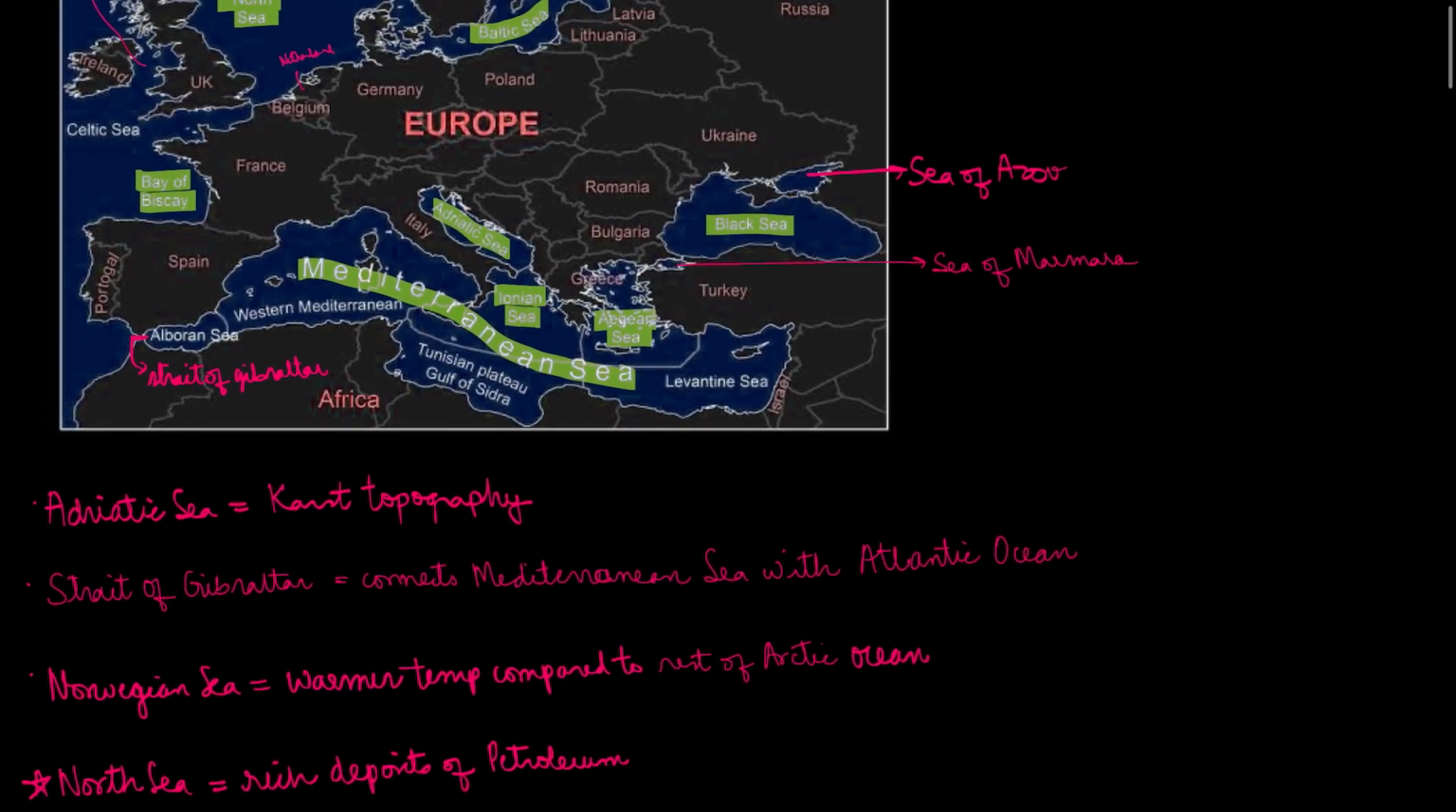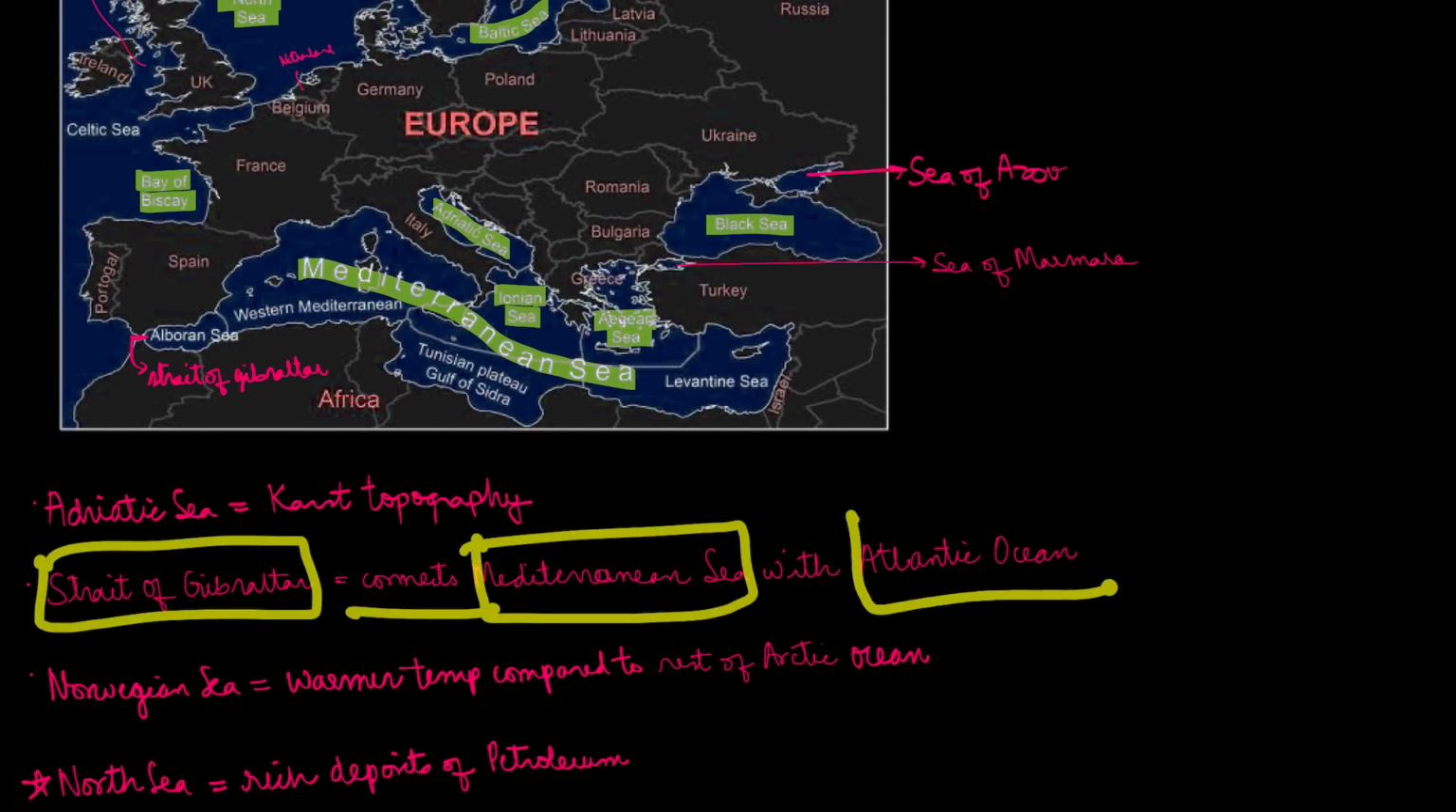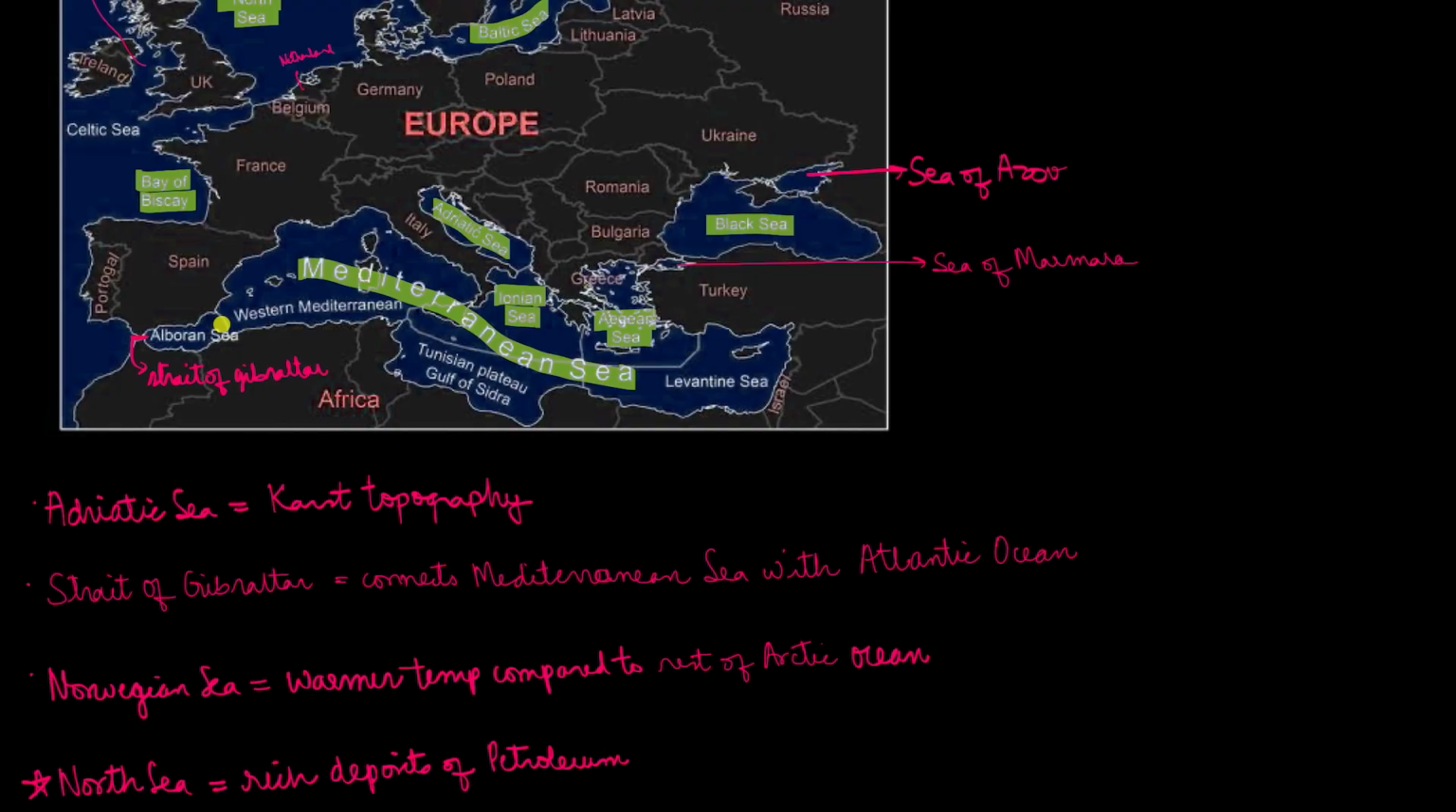The Adriatic Sea is basically famous for its karst topography related to the glacial features. Then the Strait of Gibraltar. It connects the Mediterranean Sea with the Atlantic Ocean. So this is the Mediterranean Sea, and this over here is the Atlantic Ocean. This Strait of Gibraltar is strategic in its location because it connects the Mediterranean Sea with the Atlantic Ocean. Also, you could see this as a kind of boundary between Europe and Africa.